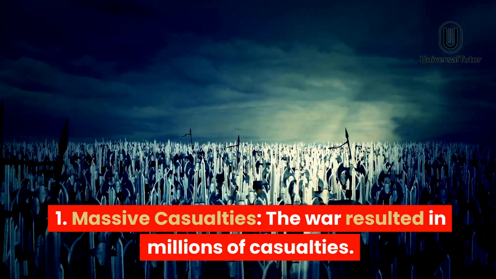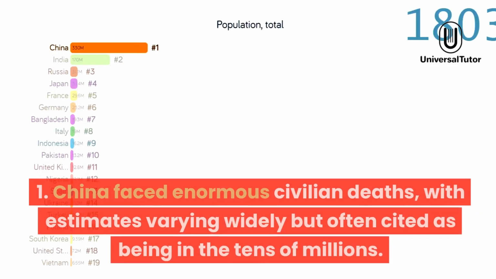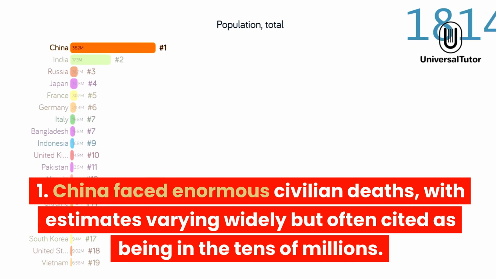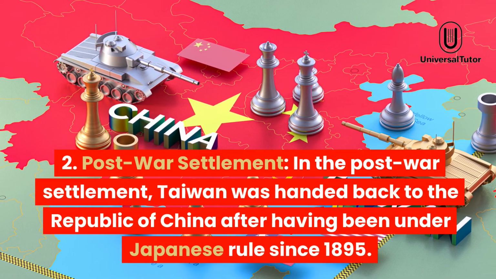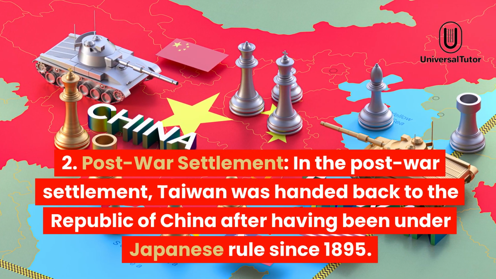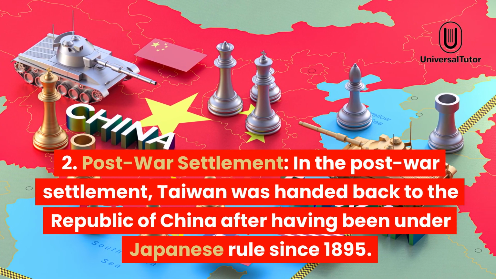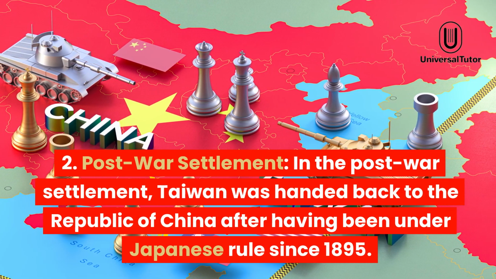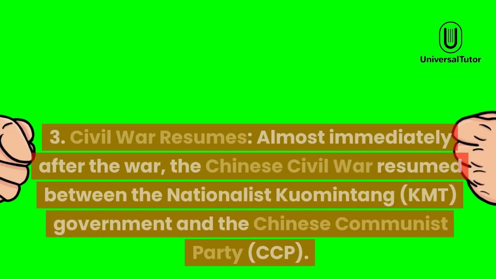The war resulted in millions of casualties. China faced enormous civilian deaths, with estimates varying widely but often cited as being in the tens of millions. Two. Post-war settlement. In the post-war settlement, Taiwan was handed back to the Republic of China after having been under Japanese rule since 1895.